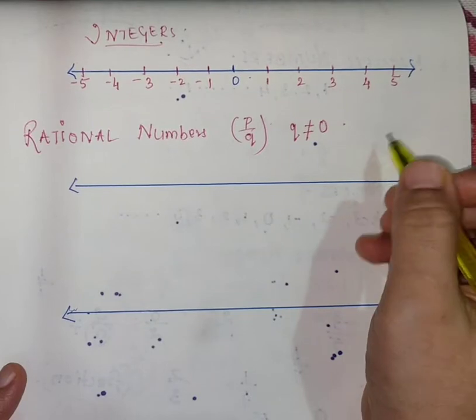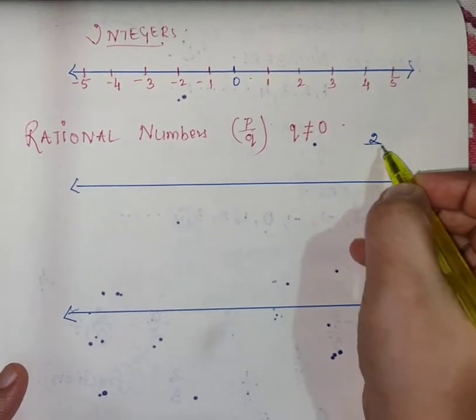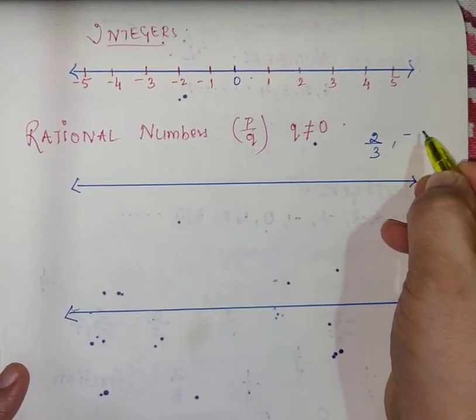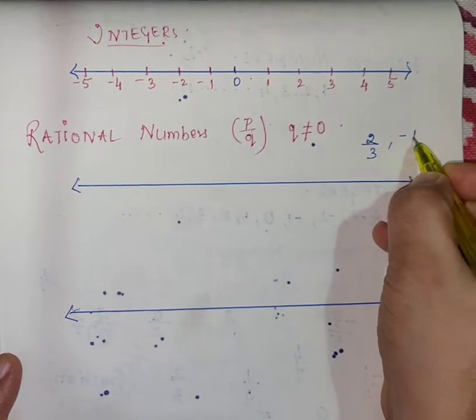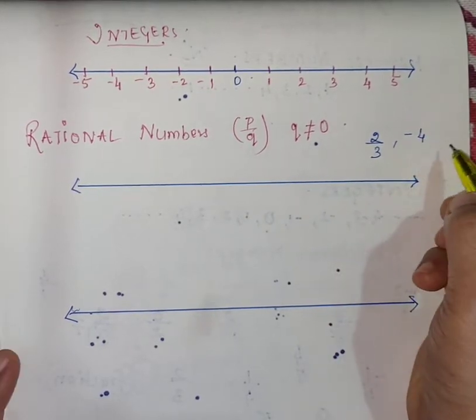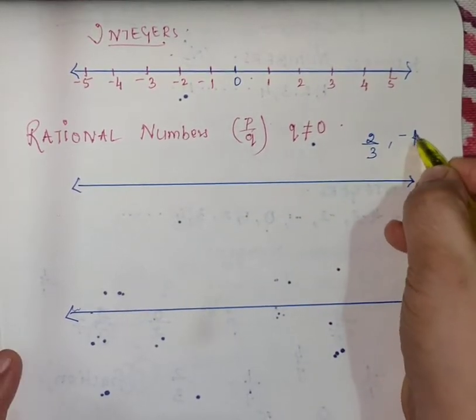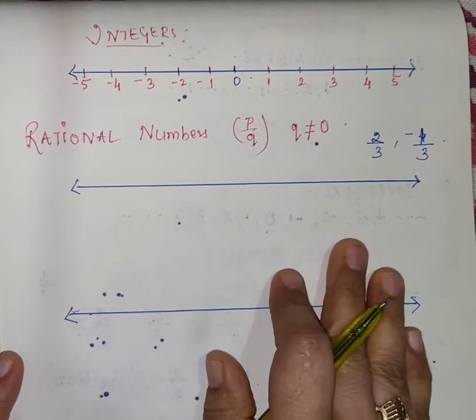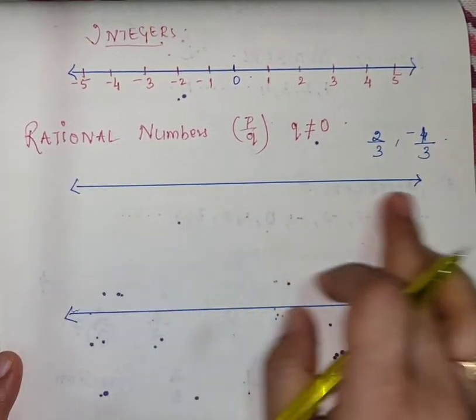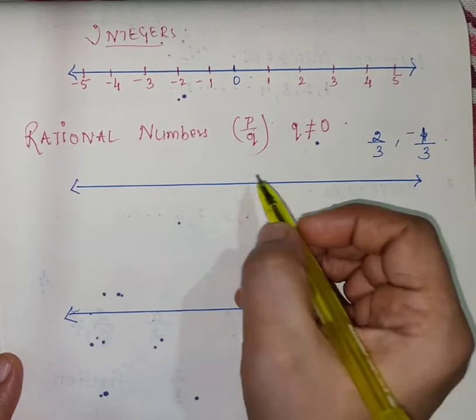For example, 2 upon 3 and minus 4 upon minus 1 upon 3. Okay. These two numbers we have to plot on this number line. Students, be careful.